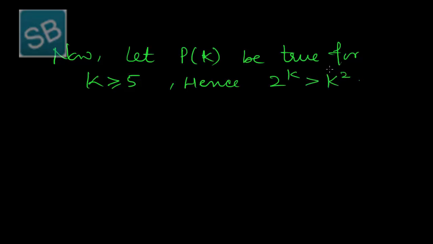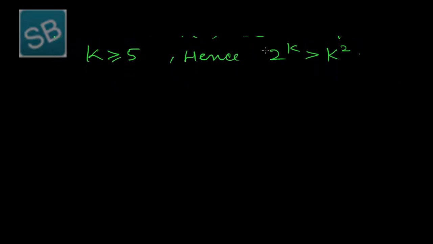After that, we have to prove the result for P of k plus 1. That is, in variant 1, if P of k naught is true for some positive integer k naught, and if the truth of P(k) for some k greater than or equal to k naught implies the truth of P of k plus 1. So we have to prove the result for P of k plus 1 by using the result of P of k.